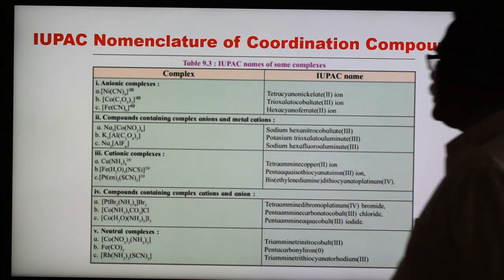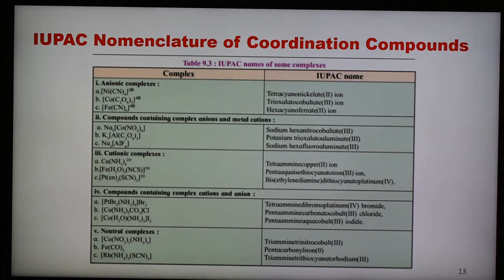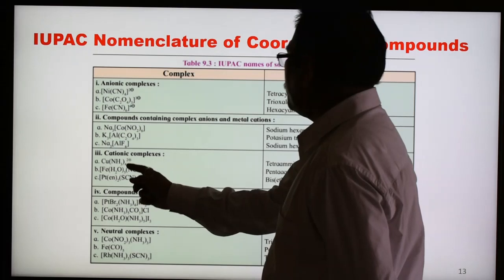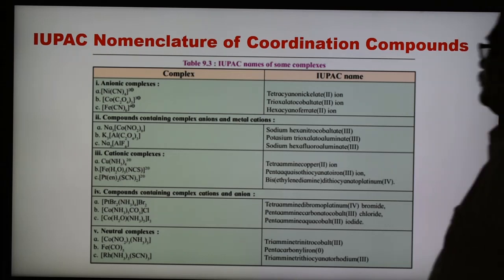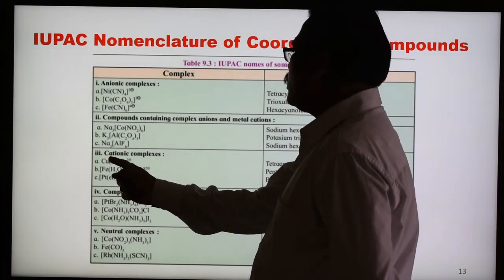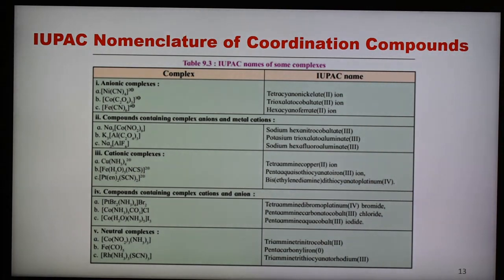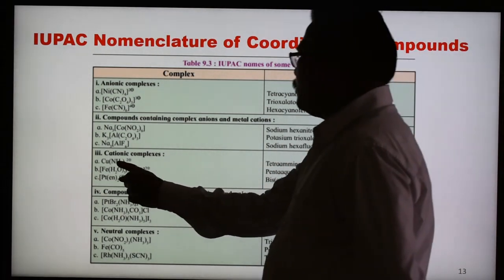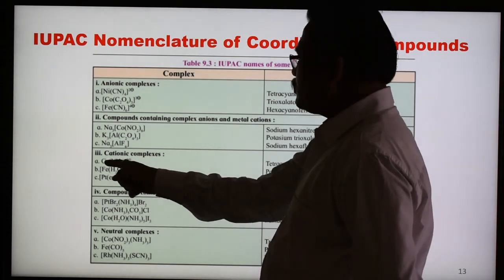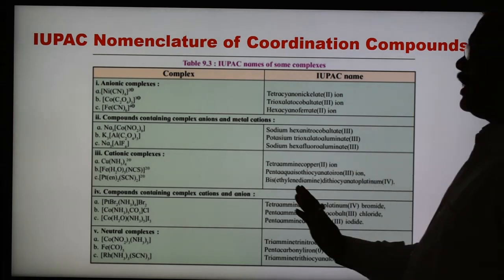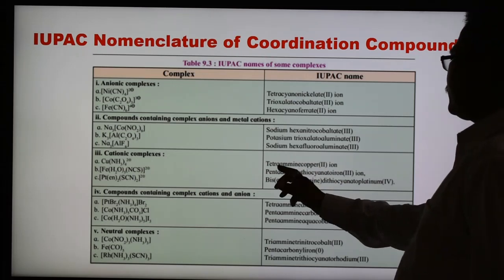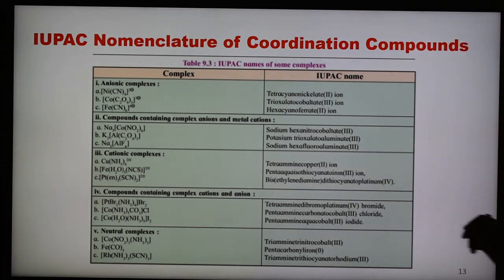Now examples are given of the cationic complexes. So here name is given here, Cu(NH3)4 2 plus. So here tetraamminecopper(II) ion. Again now here, as ammonia is neutral, what is the charge? 2 plus. So 2 is the oxidation state of copper, because there is no need to do the calculation. So in this case the name is tetraamminecopper. The copper name is again the same, because it is a part of positive ion. Therefore no, we don't have to write -ate. So simple, no change, copper. So tetraamminecopper(II) ion. 2 is the oxidation state.